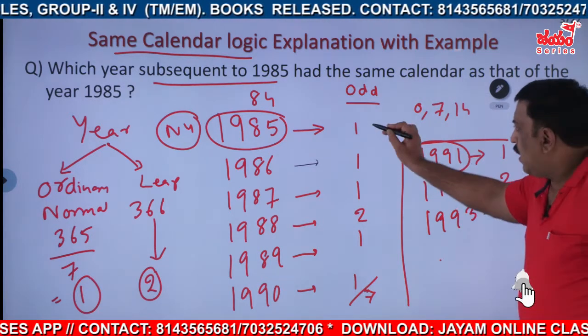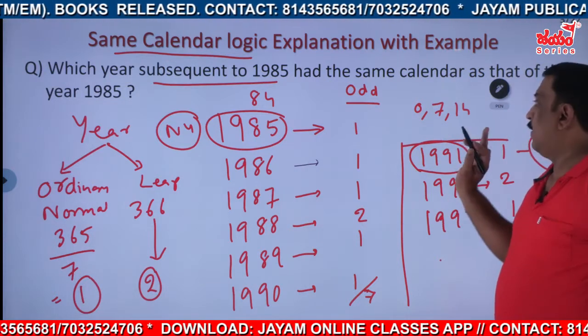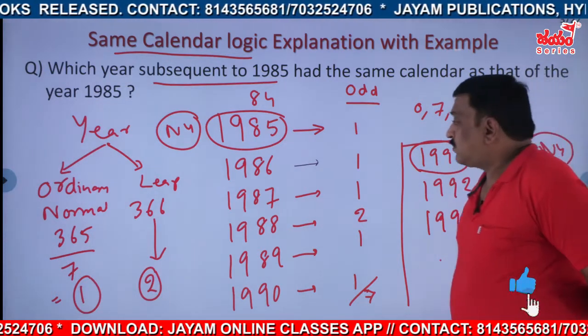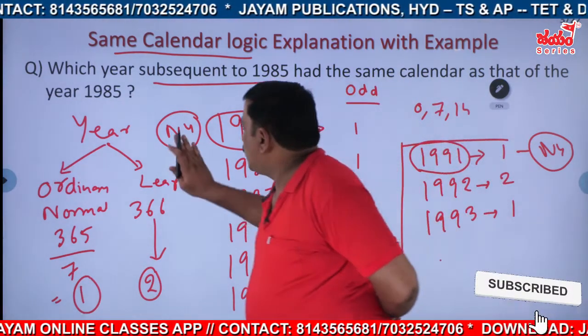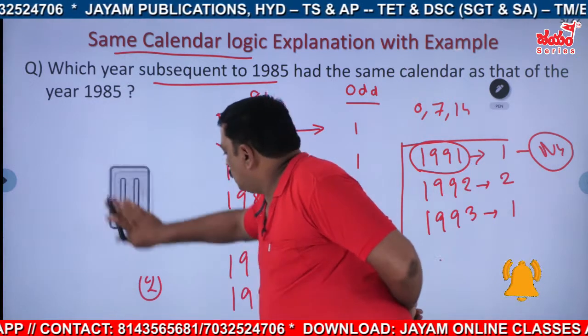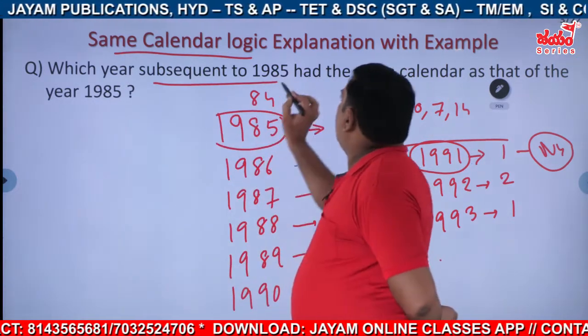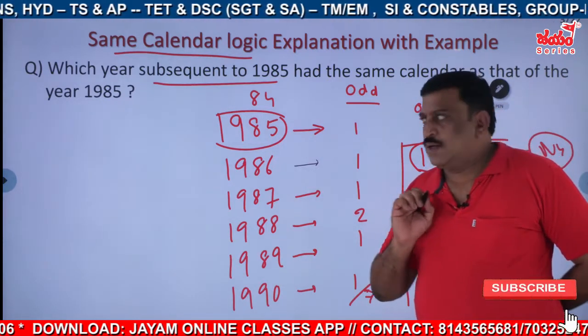That is 85 plus how many years? It is 6 years, is it not? Okay. Keep it right here. We'll write here. I'll rub this one out. So regarding 1985, it is after 6 years.